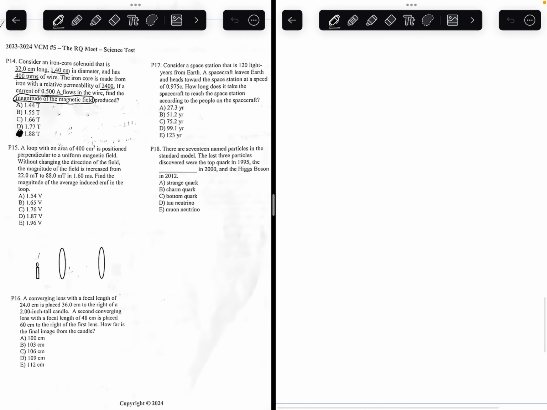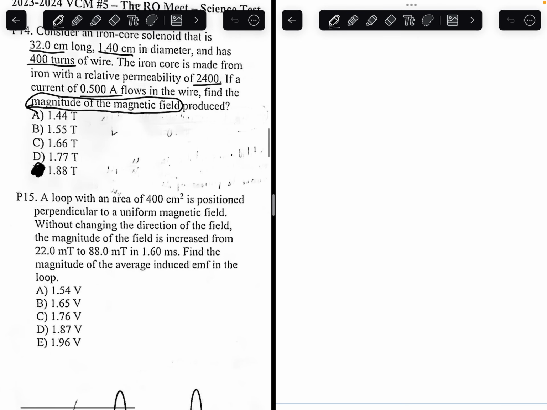Number 15. A loop with an area of 400 centimeters is positioned perpendicular to a uniform magnetic field. Without changing the direction of the field, the magnitude of the field is increased from 22 microteslas to 88 microteslas in 1.6 milliseconds. Find the magnitude of the average induced EMF in the loop.